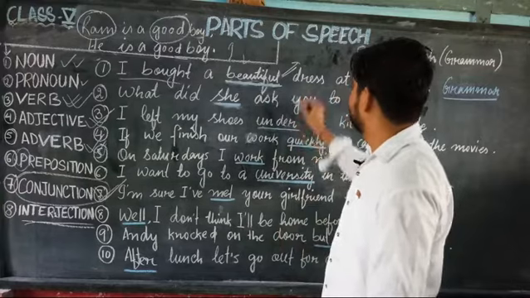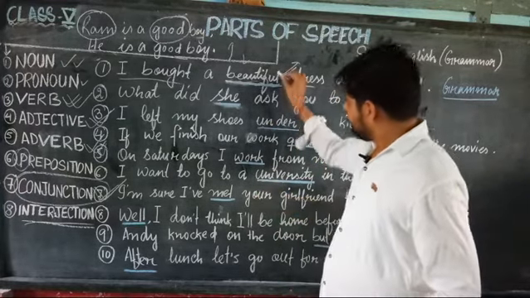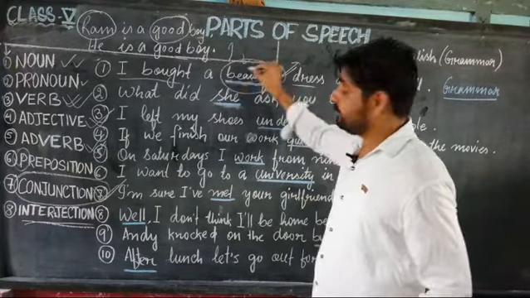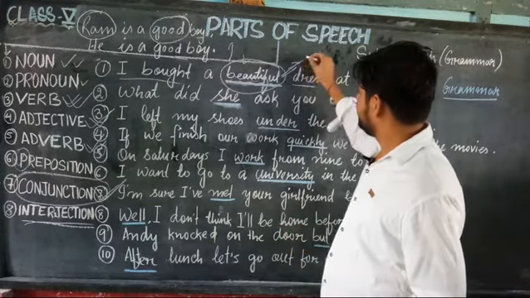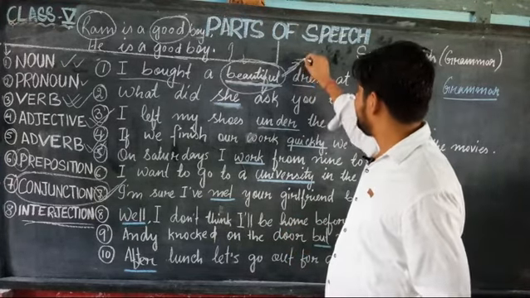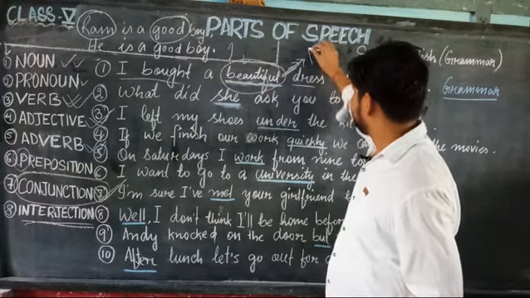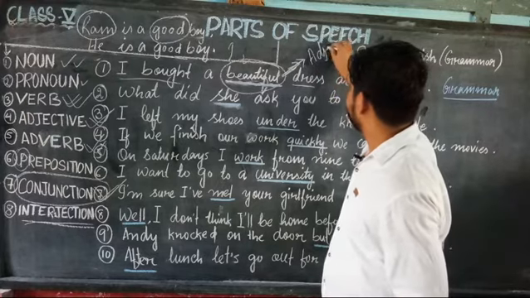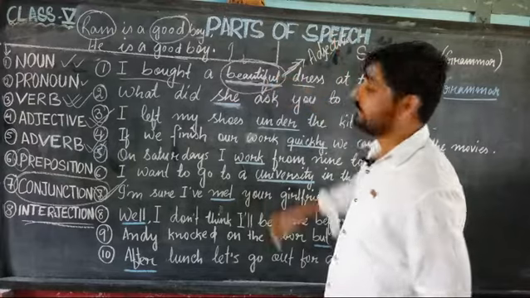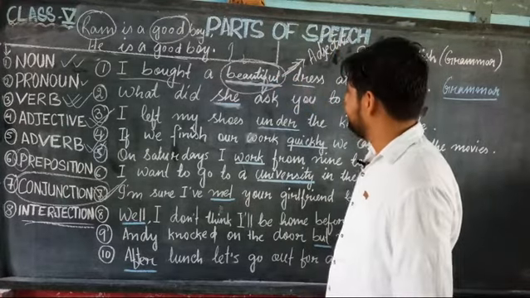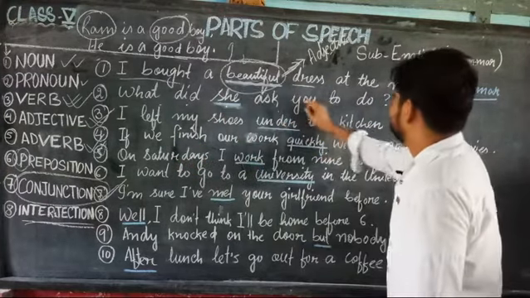It qualifies the noun, that is, dress. The words that qualify a noun are called adjectives. So you have to write here: beautiful is an adjective.